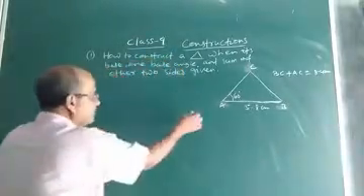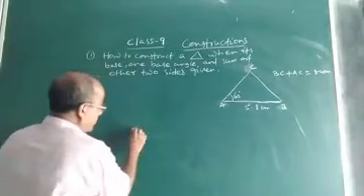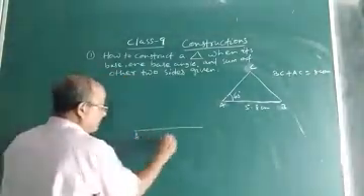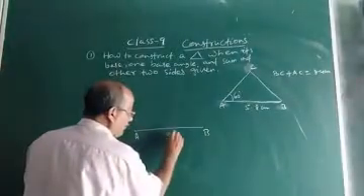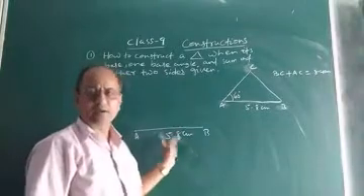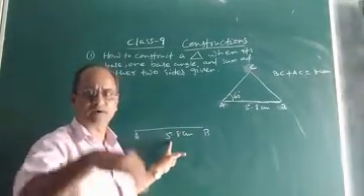So what will you do? First you have to take this base. This is the rough sketch. Now first what will you do? Take AB. This is the first step. Draw AB equal to 5.8 centimeter using your scale and pencil. Now after drawing AB equal to 5.8 centimeter, what is the next step?